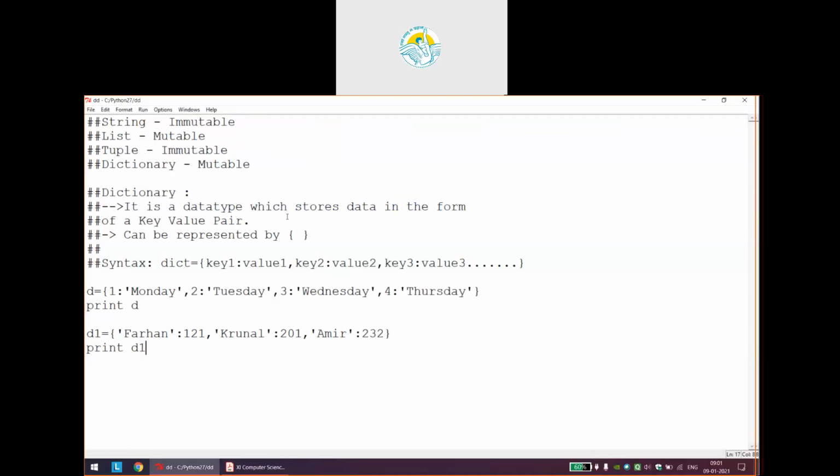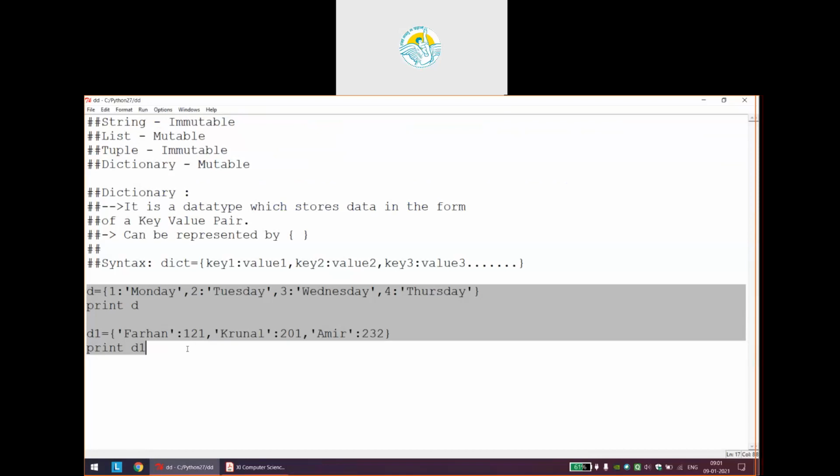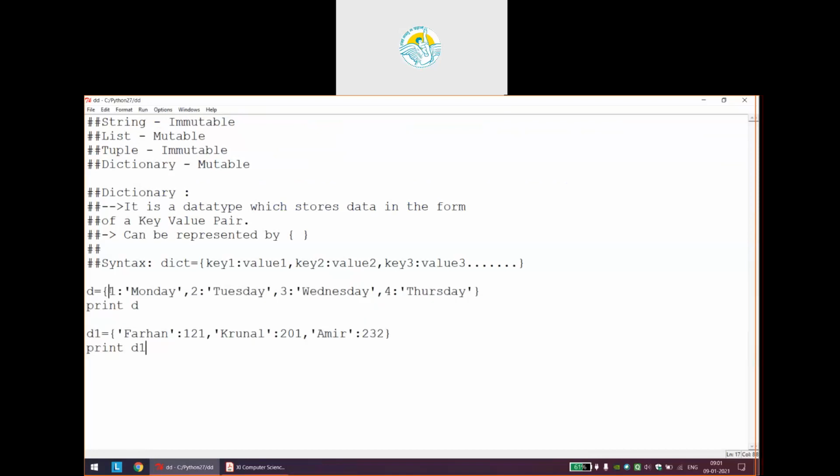Okay, so first thing, all these details were regarding creation of a dictionary. It is always compulsory to have a key value pair. The thing that I have selected is actually called a key value pair. There has to be a key, and definitely along with that key there has to be a value. That is the general structure of a dictionary. And as I told you, key and value can be of any type.